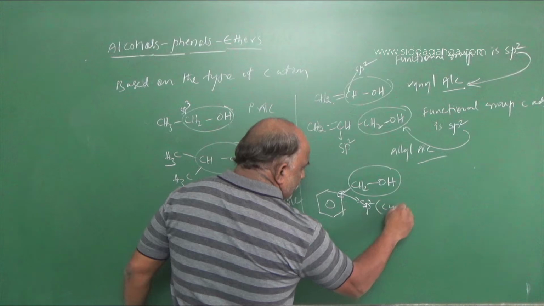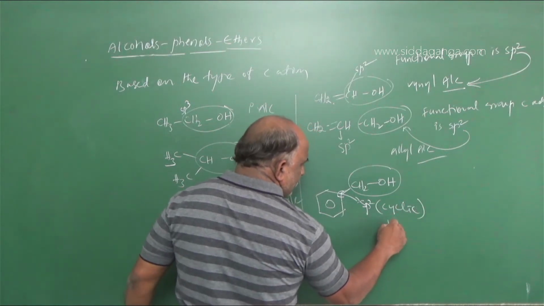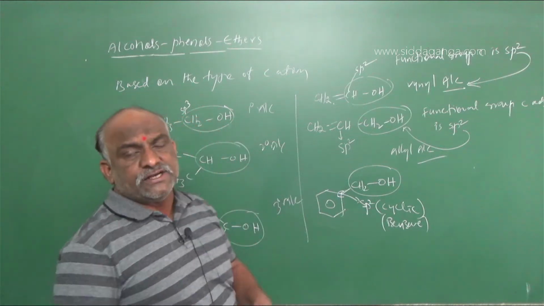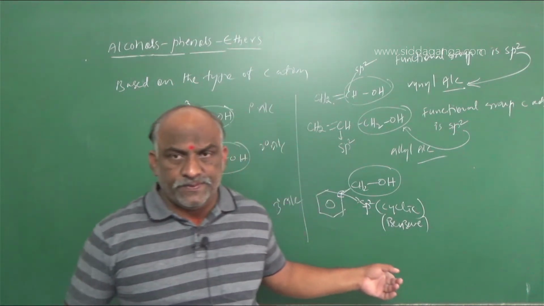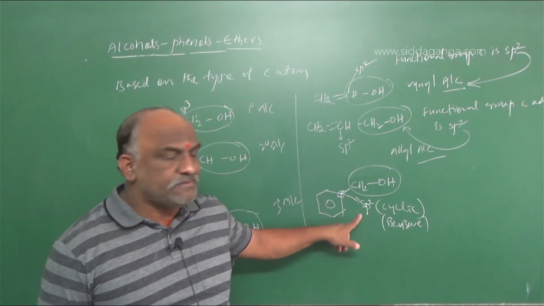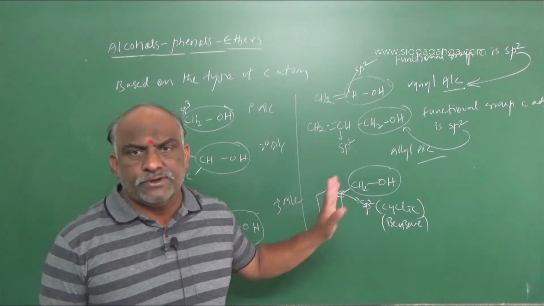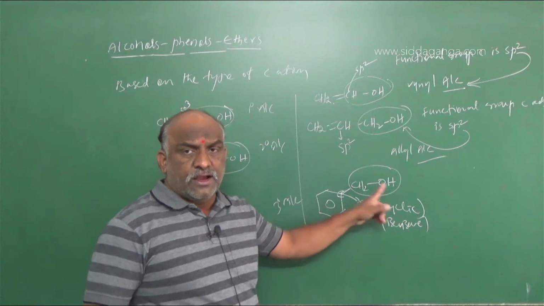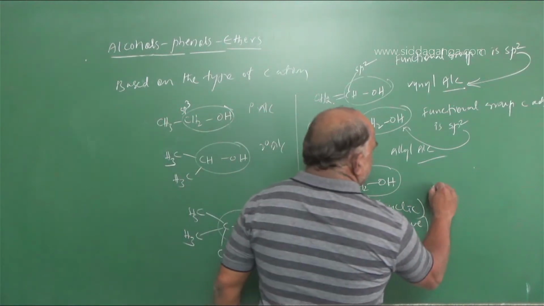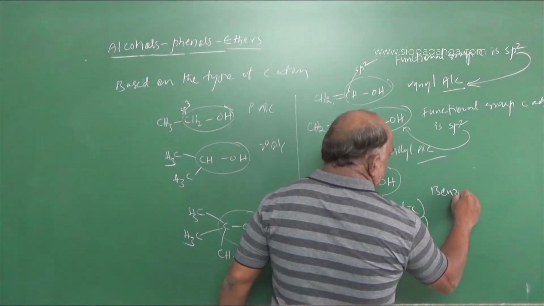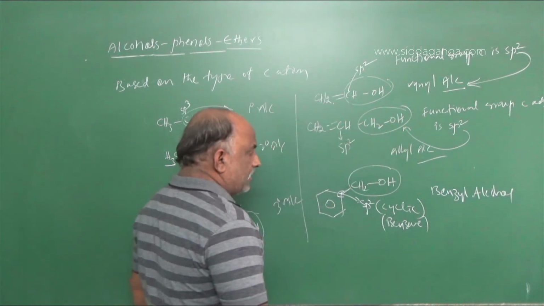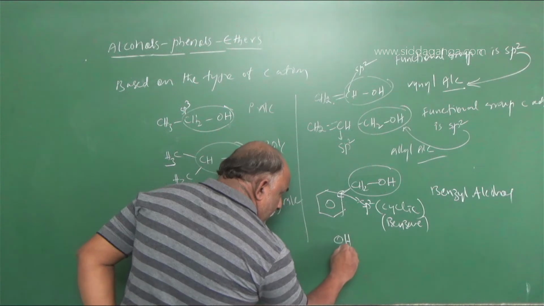Which sp2 carbon? This is cyclic, the sp2 carbon known as benzene carbon. The functional group adjacent carbon is benzene. In benzene, all carbons undergo sp2 hybridization. So the functional group carbon adjacent is benzene, and this is called benzyl alcohol.